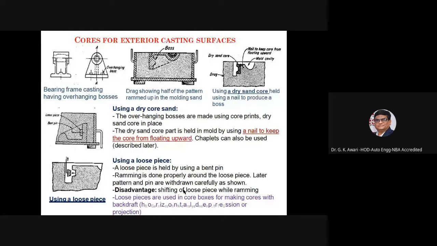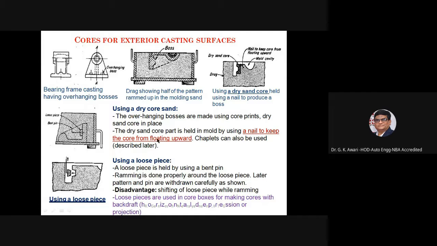Core for exterior casting surfaces, bearing frame casting having overhanging bosses, drag showing half of the pattern rammed up into the molding sand, using a dry sand core held using a nail to produce a boss.